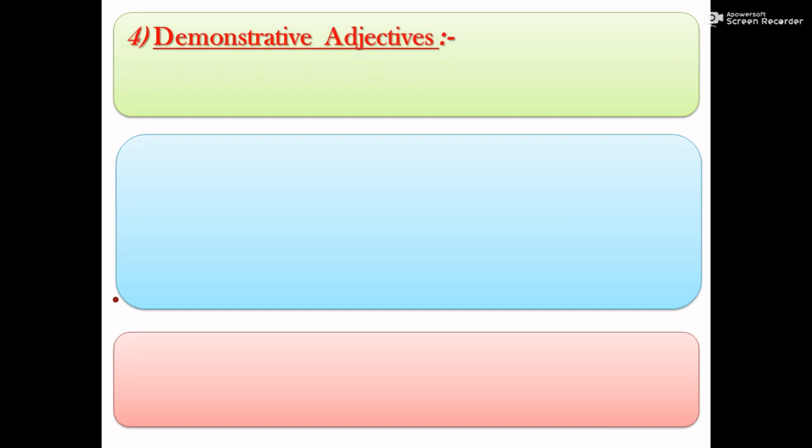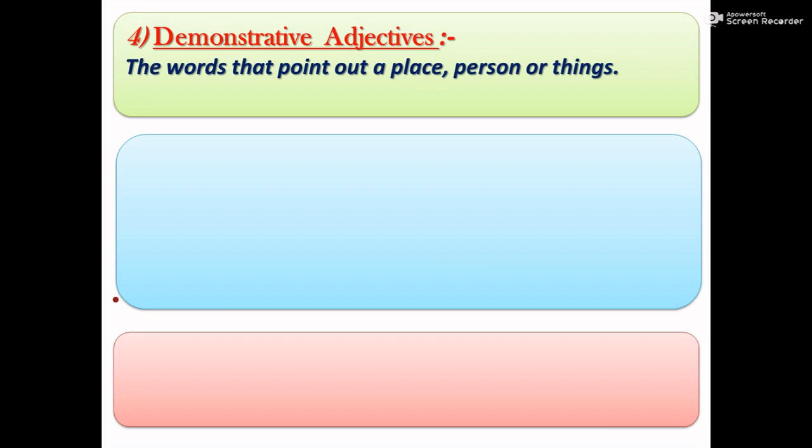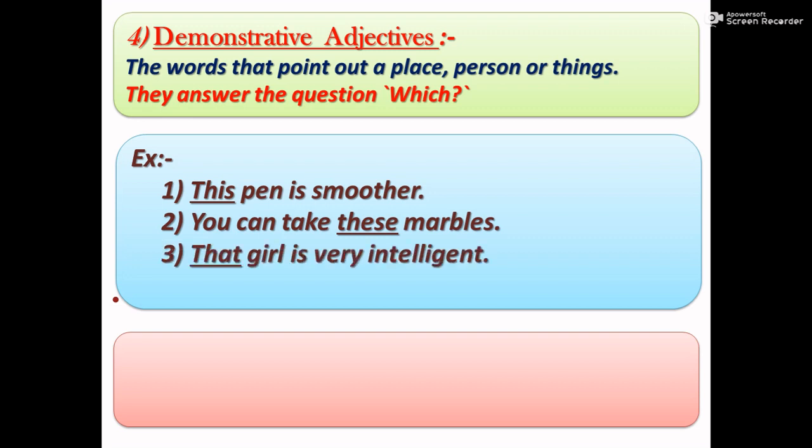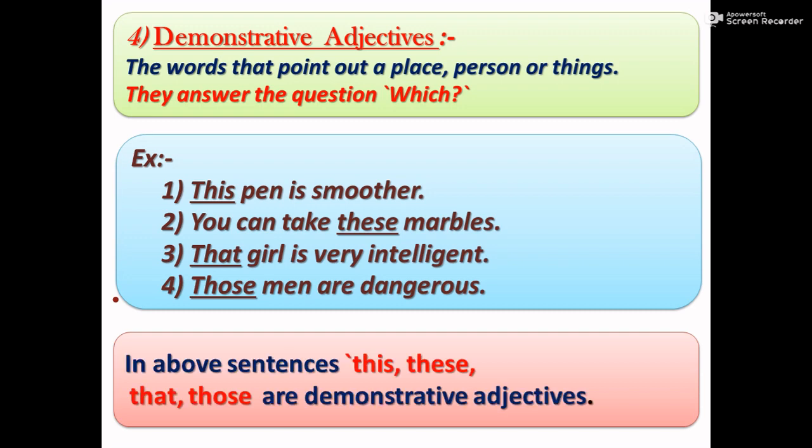Fourth, demonstrative adjectives. These are the words that point out a place, person, or things. They answer the question which. For example, this pen is smoother. Which pen is smoother? The answer is this. So this is a demonstrative adjective. Second sentence, you can take these marbles. Which marbles? These. So this is a demonstrative adjective. Third sentence, that girl is very intelligent. Fourth, those men are dangerous. In the above sentences, this, these, that, and those are demonstrative adjectives.